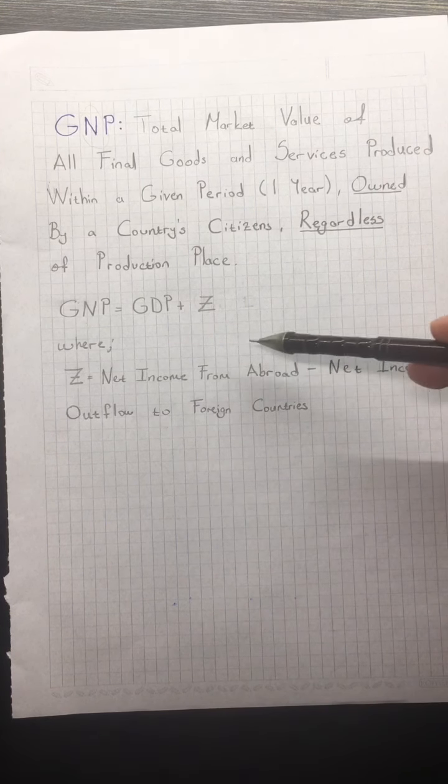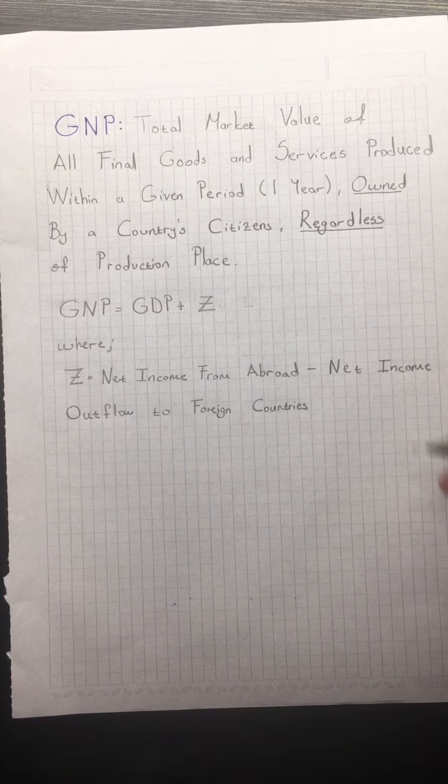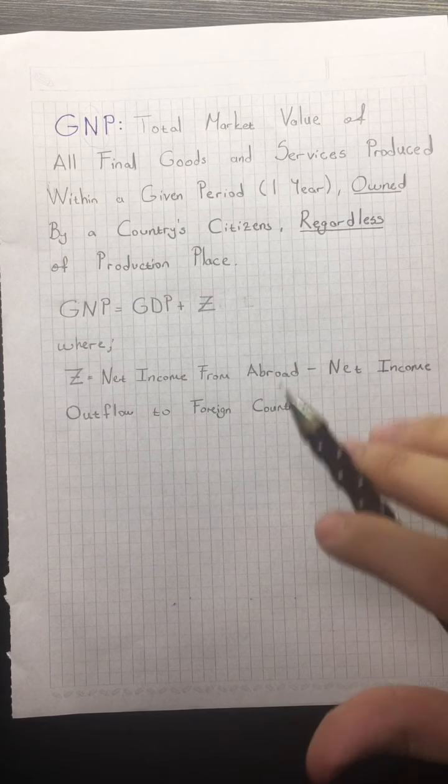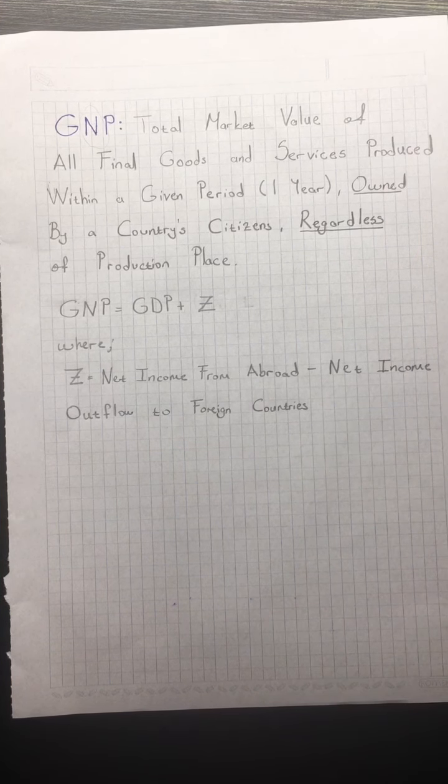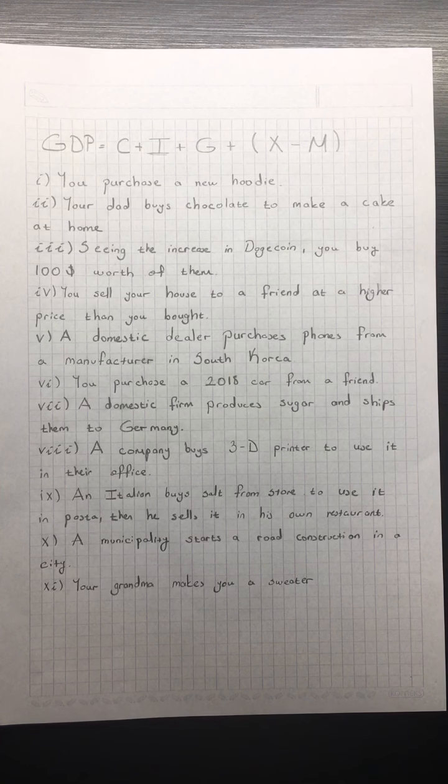So this is the net income we gain from abroad minus the net income outflow to foreign countries, like in the case of a German car manufacturer. The money goes to Germany, so we subtract that from the net income from abroad. Okay, let's start with our first question.